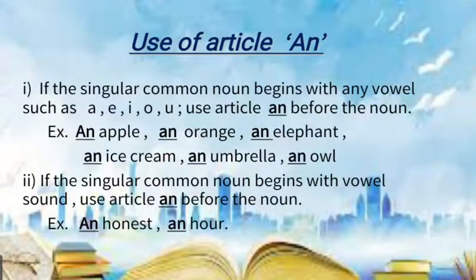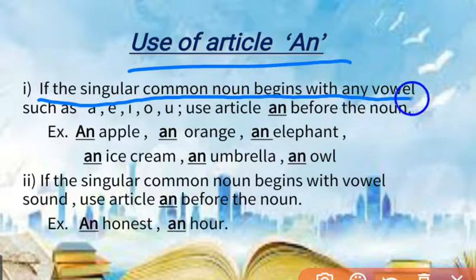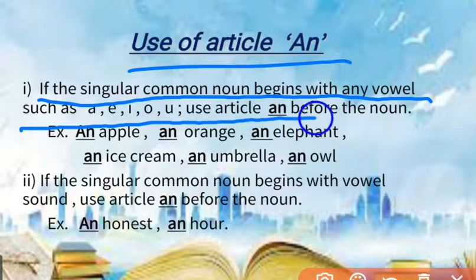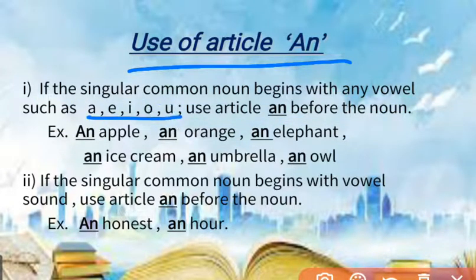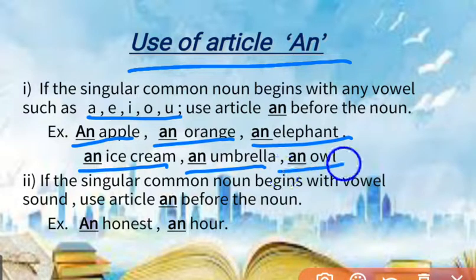Let's see the uses of article an. First use, if the singular common noun begins with any vowel such as A, E, I, O, U, use article an before the noun. You know there are 5 vowels: A, E, I, O, U. So, if the noun begins with a vowel, use an before that noun. An apple, an orange, an elephant, an ice cream, an umbrella, an owl.